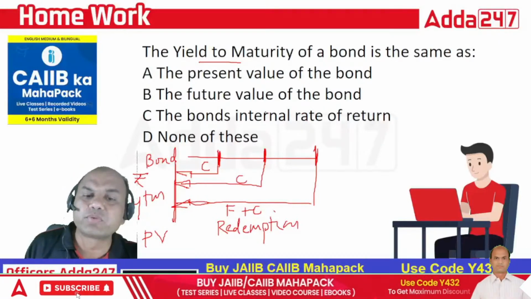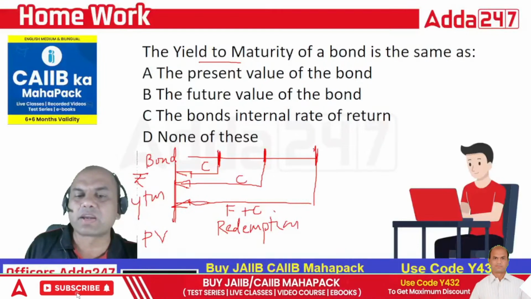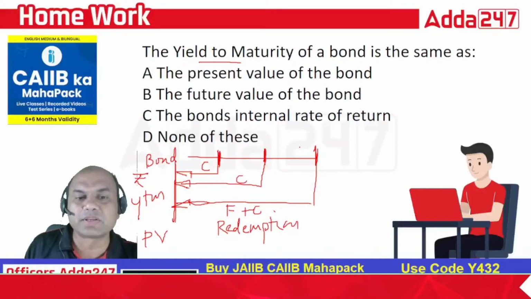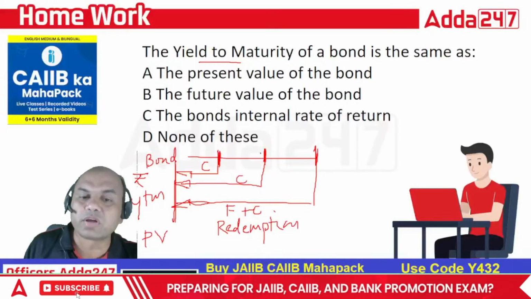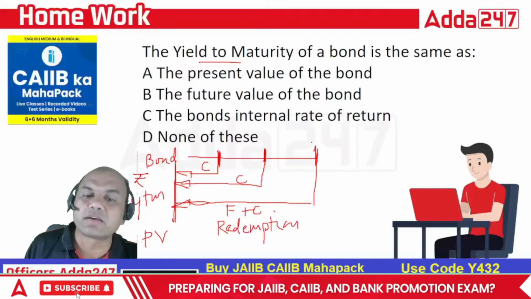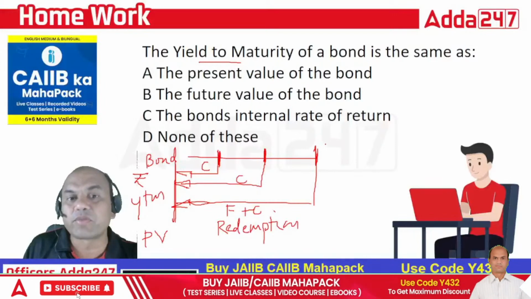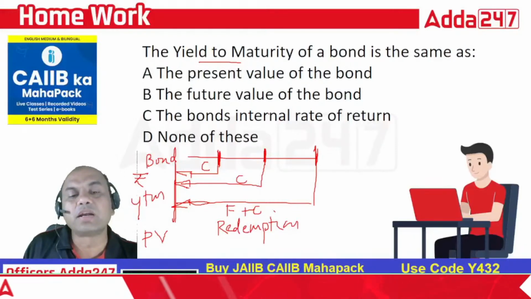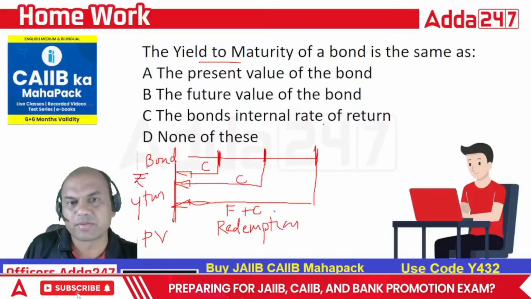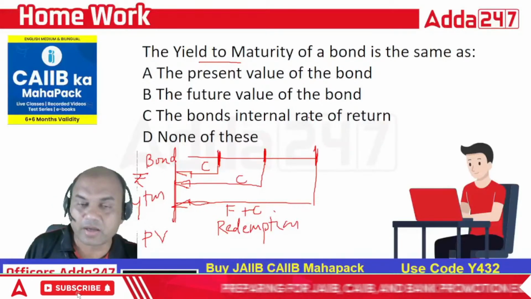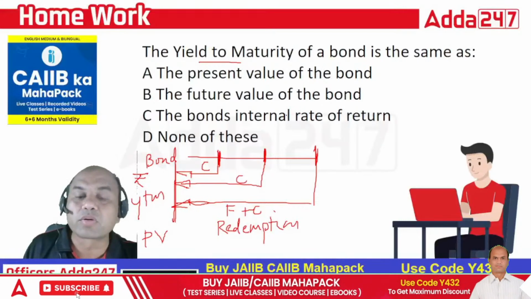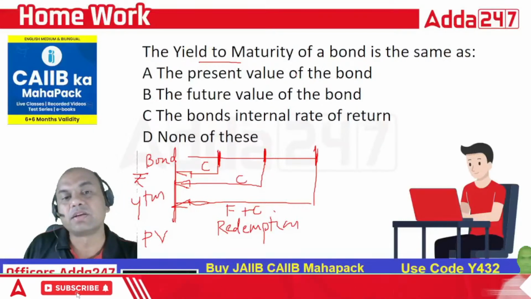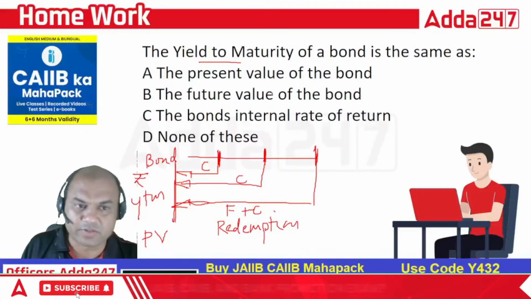And what is IRR? Future value is different. Future value is whatever I'll be getting at the end over here. It means I'll calculate all the values, use the compounding effect and find the future value. Internal rate of return is different. If I explain bond's internal rate of return more, you'll get the answer directly. So check it yourself, do it yourself.